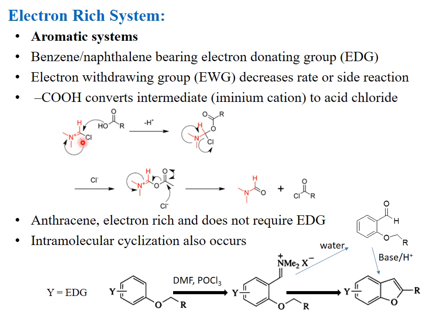When this iminium cation is subjected to simple hydrolysis with water, then it is converted to the formyl group. See over here, this iminium group is replaced with the formyl group, and this formyl group by reacting with base is converted to the cyclized compound. So intramolecular cyclization may also occur during this reaction.